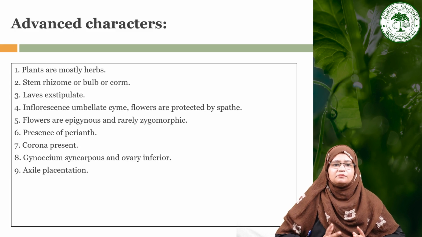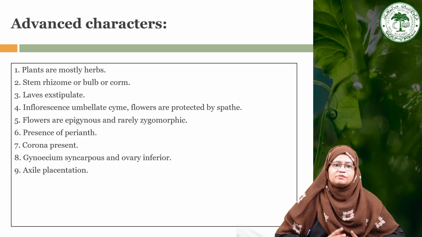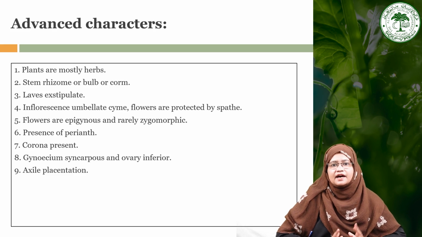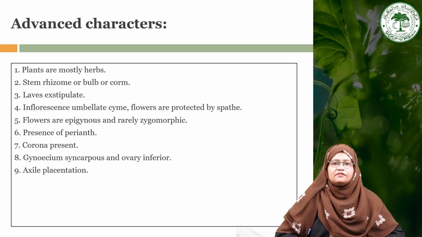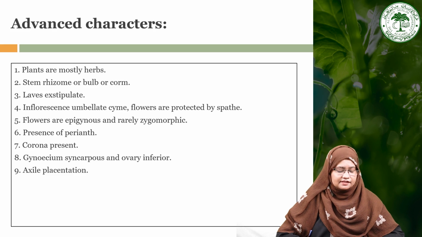But this family has so many advanced characters, as mostly the plants are herbs, the stem is rhizome, bulb or corm, which are all underground stems, and the leaves are exstipulate, and the inflorescence is either umbellate cyme or scape, protected by a spathe or bract, and the flowers are epigynous and rarely zygomorphic, with the presence of perianth. Then there is also a presence of a corona in the perianth. Then the gynoecium is syncarpous with inferior ovary and axile placentation. So these are some advanced characteristics.